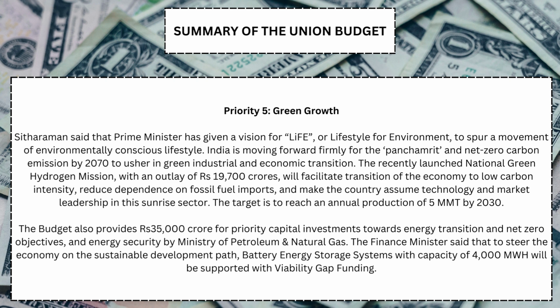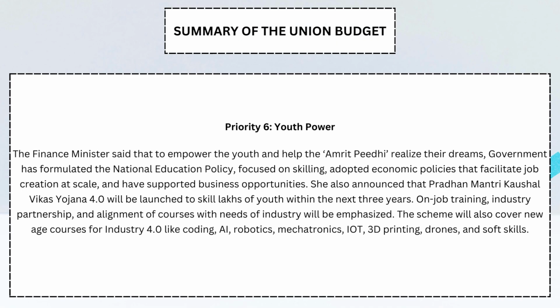The target is to reach an annual production of 5 MMT by 2030. The budget also provides 35,000 crore rupees for priority capital investments towards energy transition and net zero objectives and energy security by the Ministry of Petroleum and Natural Gas. The finance minister said that to steer the economy on the sustainable development path, battery energy storage systems with capacity of 4,000 MWh will be supported with viability gap funding.